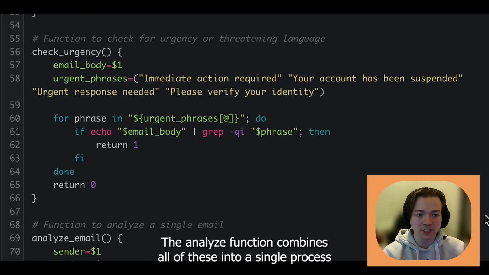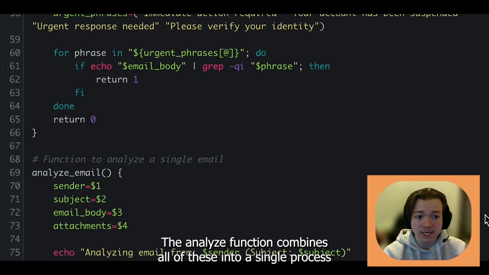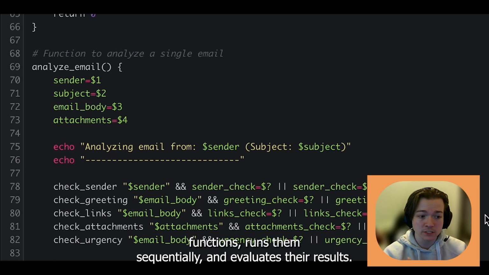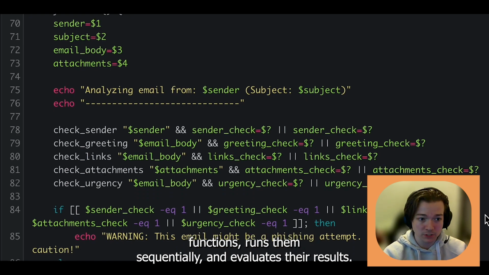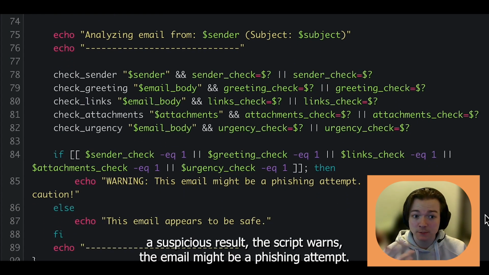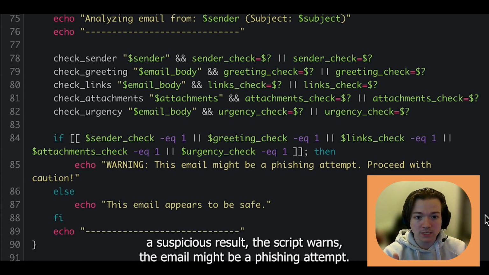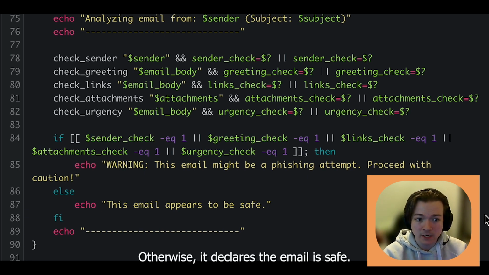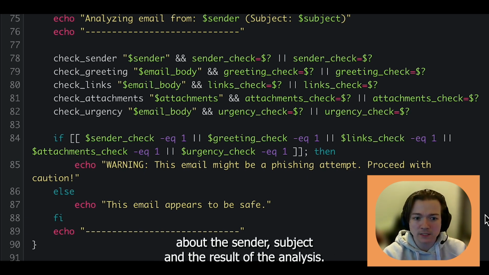The analyze function combines all of these into a single process for a given email. It calls each of the individual checking functions, runs them sequentially, and evaluates their results. If any of the checks return a suspicious result, the script warns the email might be a phishing attempt. Otherwise, it declares the email is safe. This function also outputs details about the sender, subject, and the results of the analysis.